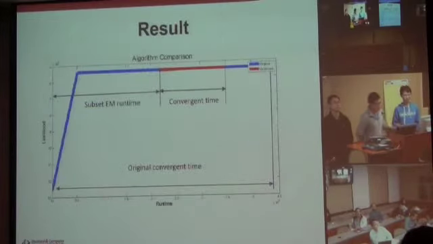So here is one run of SEM. We can see from this figure that the blue line represents the original EM and the red curve represents the SEM. And we can see that there's a blank region ahead of the red line, which represents the time used to do sampling and to evaluate the sub data set. SEM used less time than the original EM, and although we may not see it clearly from this figure, the log likelihood increased a little bit compared to the original EM.